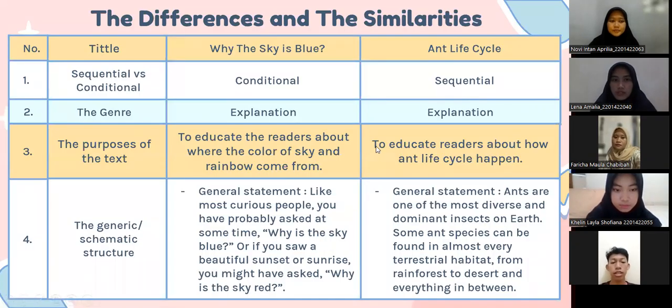Okay, so the differences and the similarities between two texts. The first one is sequential versus conditional explanation text.